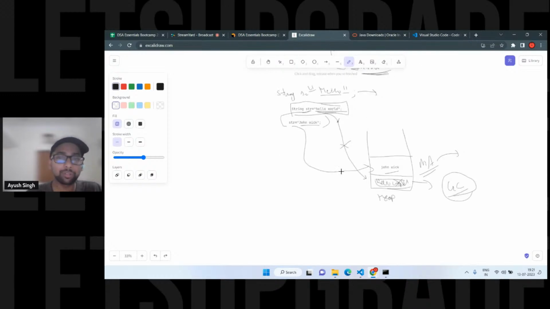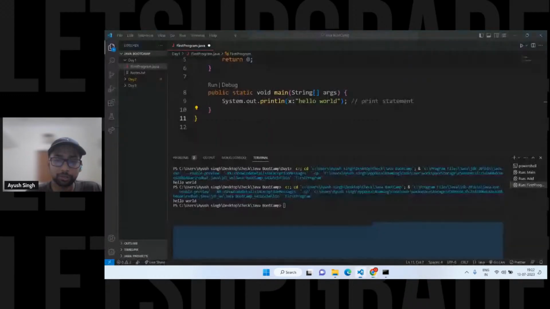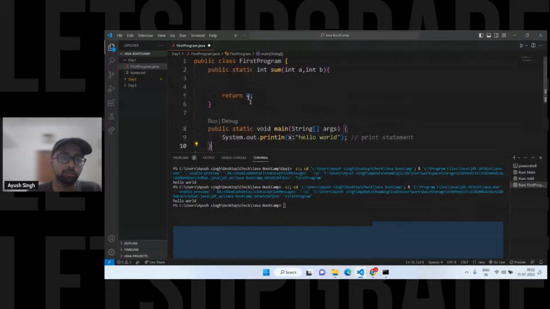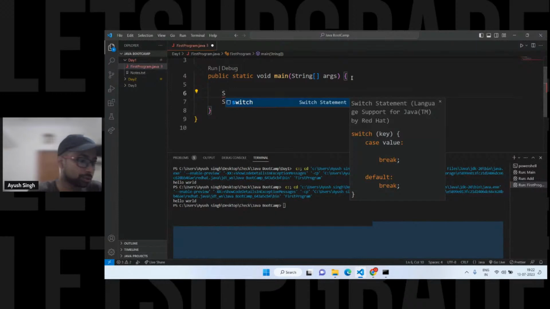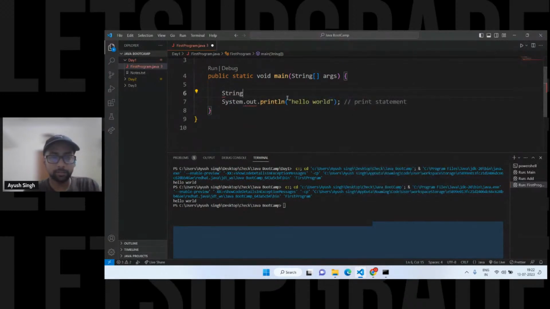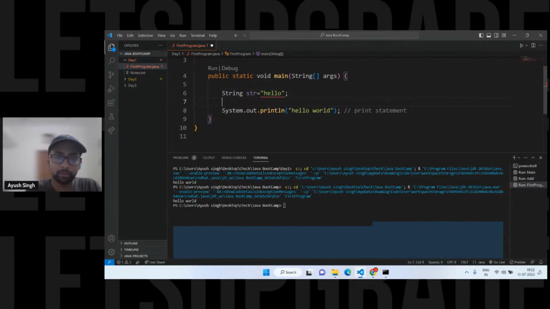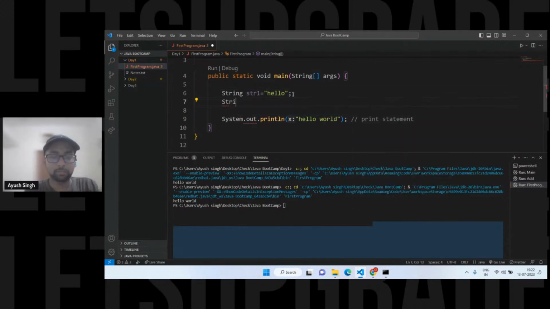I'll tell you one example. I asked one question: is there any other way of declaring a string? Let's talk about the methods for now. I hope you are able to see the VS Code. I'll be quick because we don't have much time left. I'll simply write hello, and this is str1, and here it'll be str2. We have to answer this question.